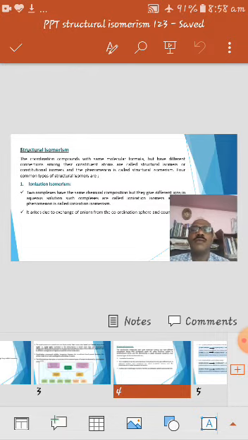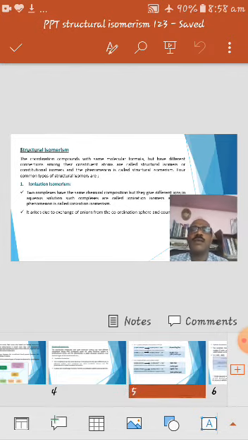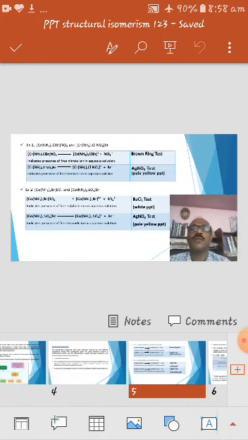This type of isomerism is mainly observed in cationic complexes but not in anionic complexes or neutral complexes. You know that in cationic complexes the counter ion present is an anion, and the exchange of anions between the coordination sphere and the counter ion leads to this type of isomerism. Let's take good examples related to ionization isomerism.